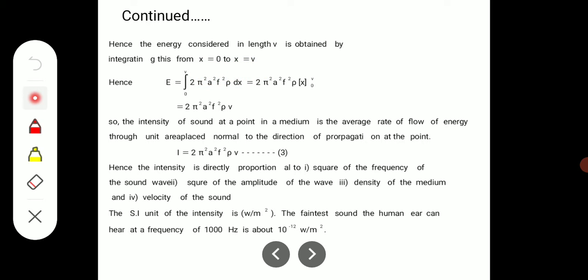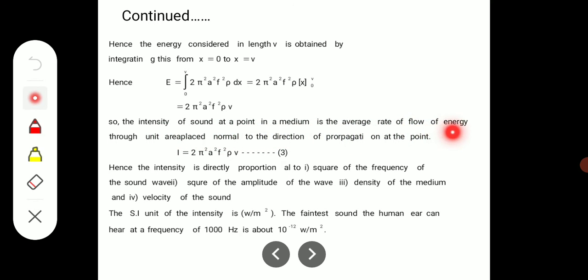So therefore the total energy, by taking an integration from 0 to v, is 2 pi square a square f square rho dx, and that is equal to 2 pi square a square f square rho v. So after substituting the limits, the intensity of the sound at a point in the medium is the average